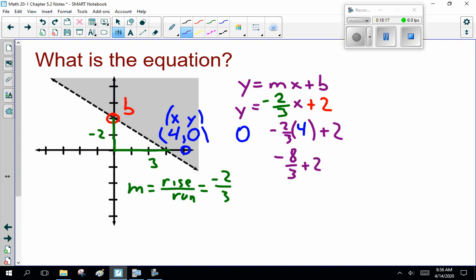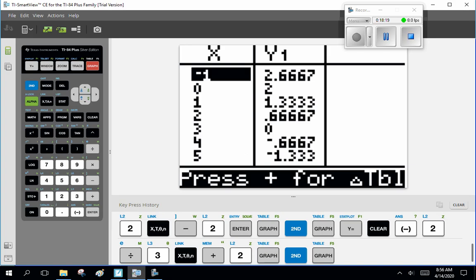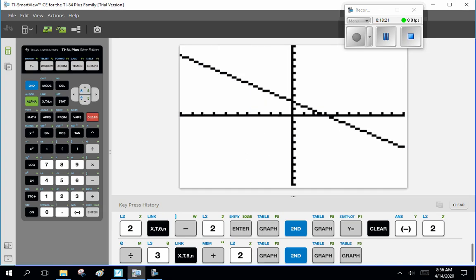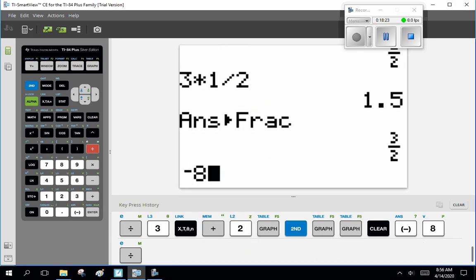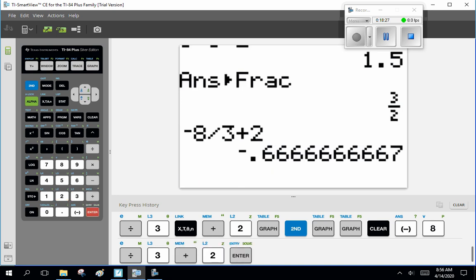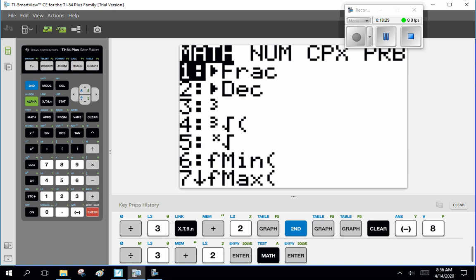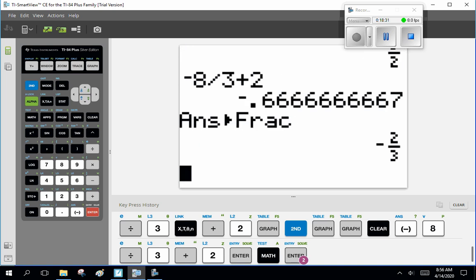Now, if you grab Mr. Graphing Calculator, negative 8 divided by 3 plus 2 equals minus 0.6666. Math, fraction, enter, negative 2/3.